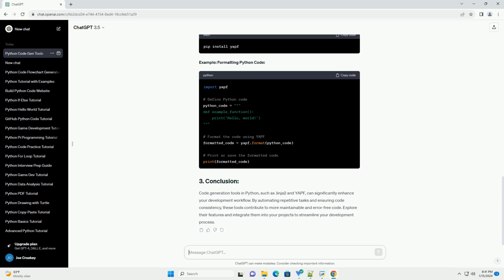YAPF is a formatter that automatically formats Python code according to the specified style guide. Installation. Example: formatting Python code.